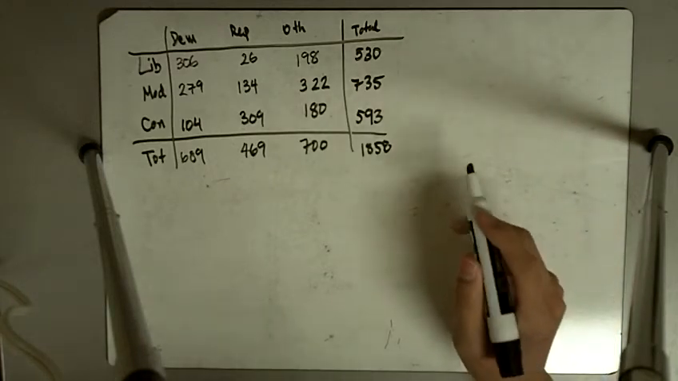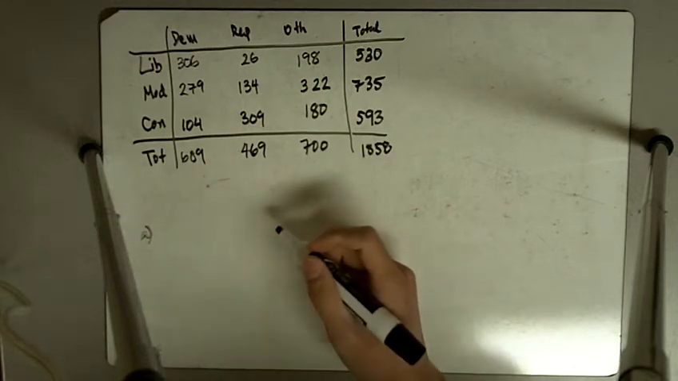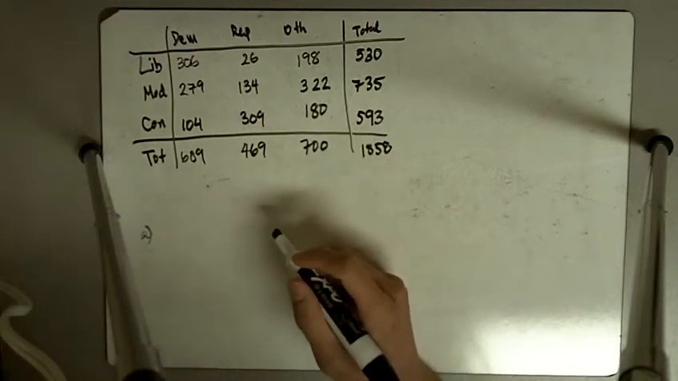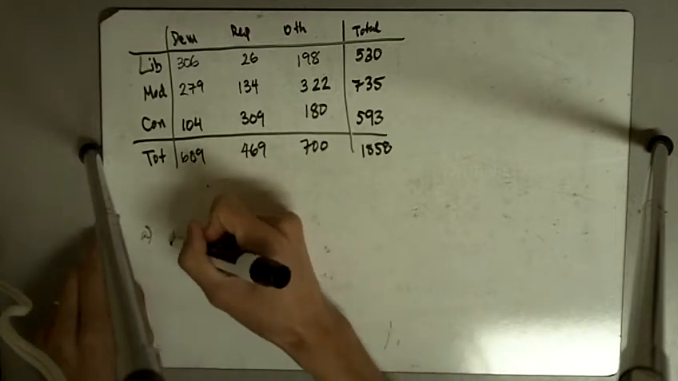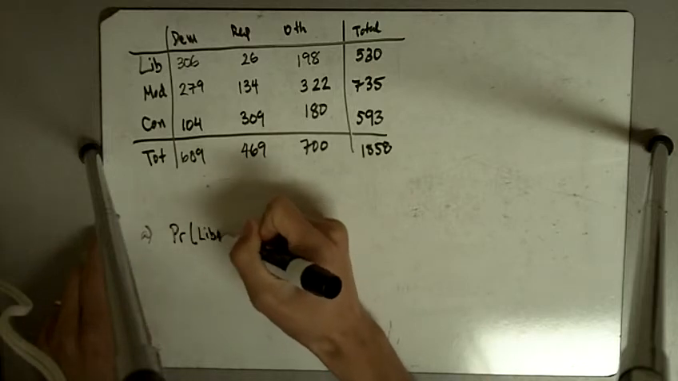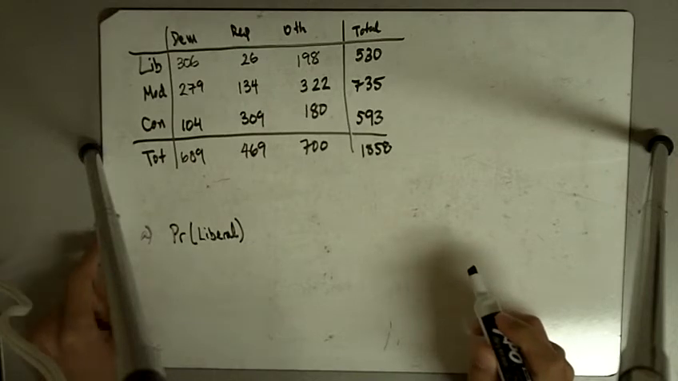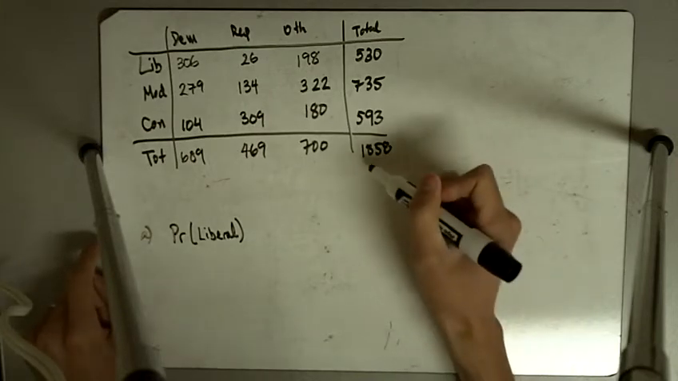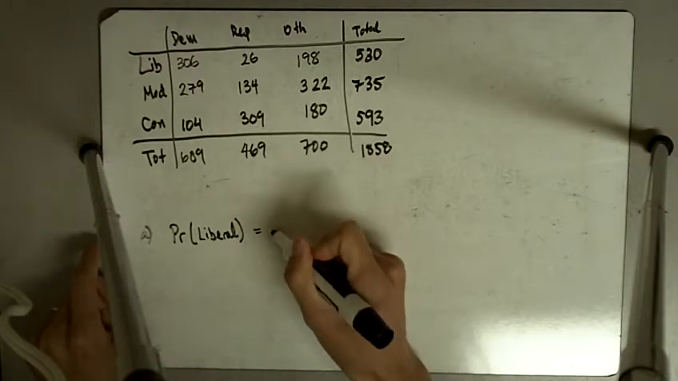Okay, and in our first question, it says if a person is chosen randomly from the group, what's the probability that the person is liberal? So what we're asking is, what's the probability that someone is liberal? Okay, and so we are just randomly picking someone from the group. So there's a total of 1,858 possible people that we can select.